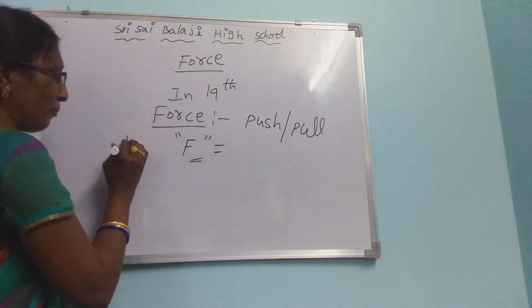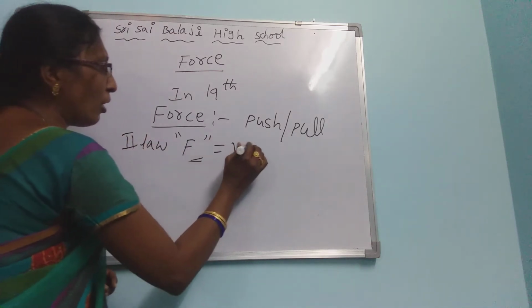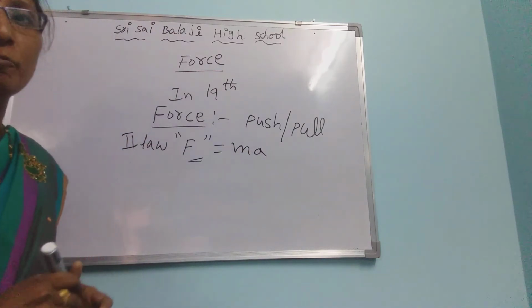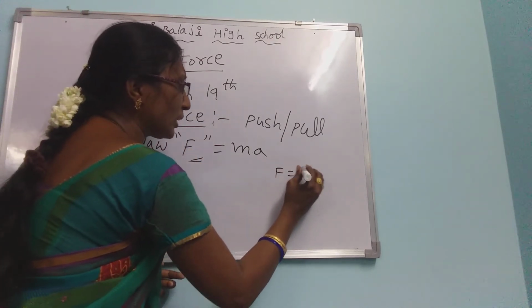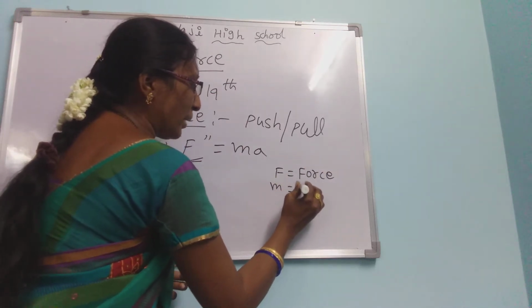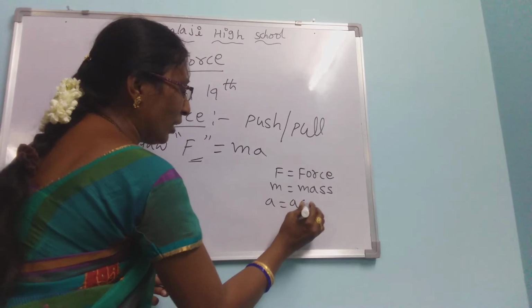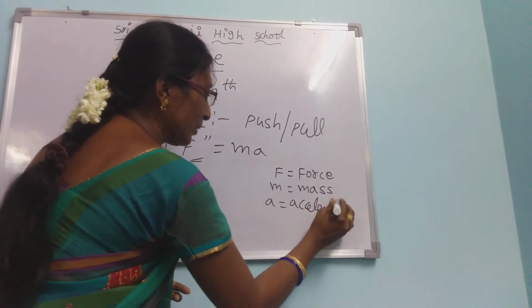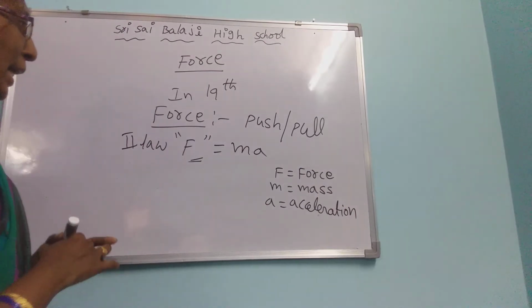Newton's second law: force F is equal to ma. F is the representation of force, m is the representation of mass, and a is the representation of acceleration.